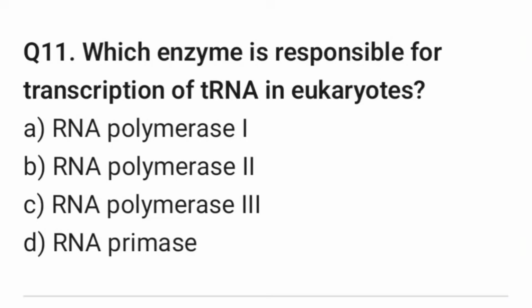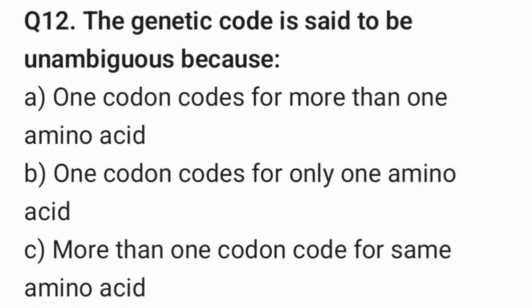Question 11. Which enzyme is responsible for transcription of transfer RNA in eukaryotes? Right answer is option C. RNA polymerase 3. Question 12. The genetic code is said to be unambiguous because.